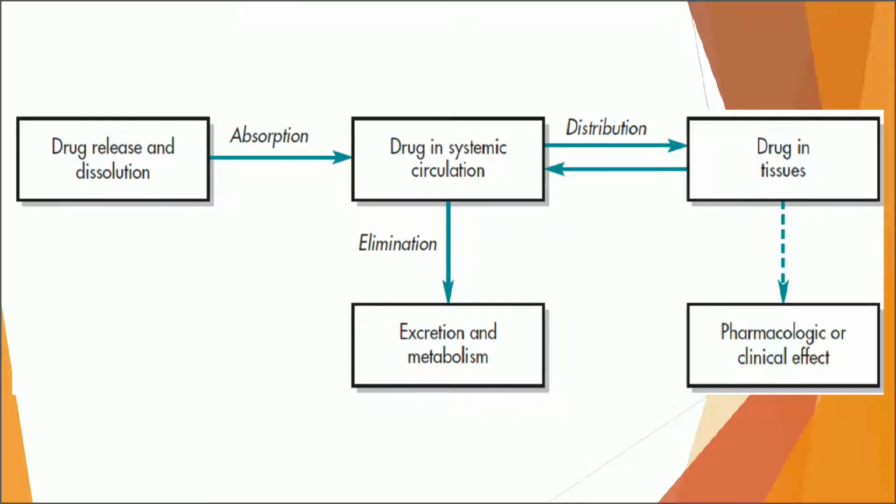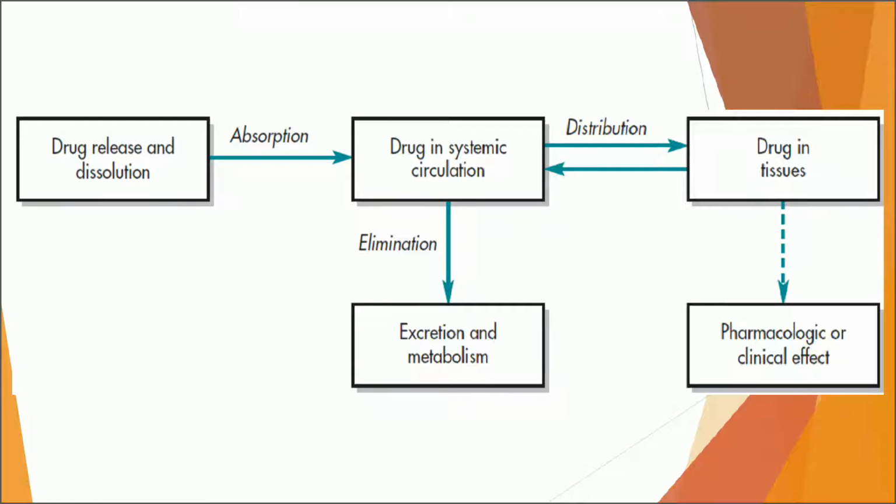From systemic circulation the drug may exit from the body, and that process is known as elimination. Elimination is a process by which the drug is removed from the human body. There are two possible reasons: either the drug is excreted out or it gets metabolized.